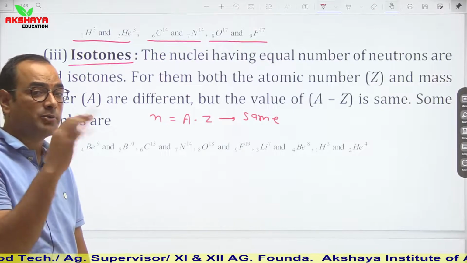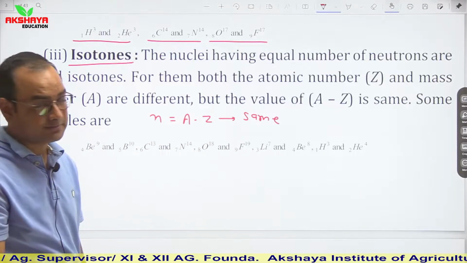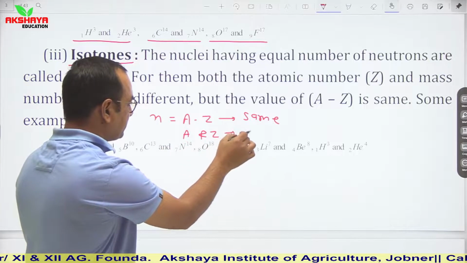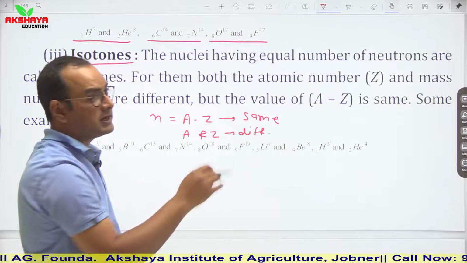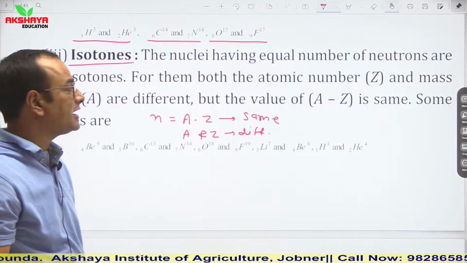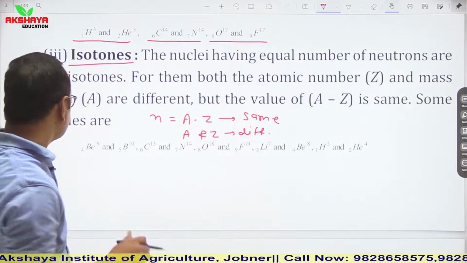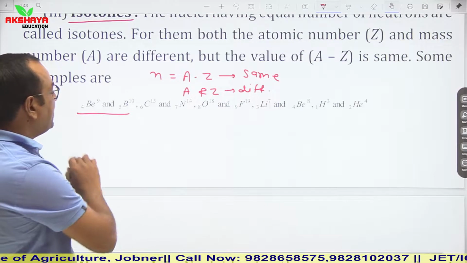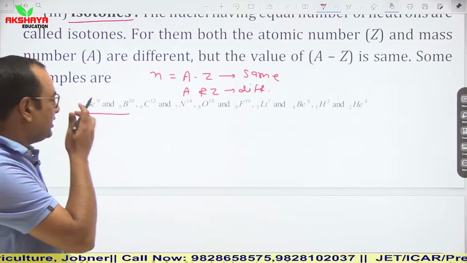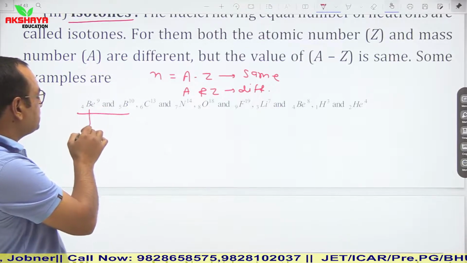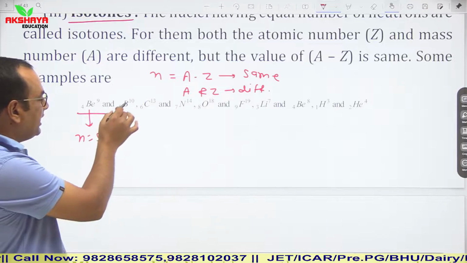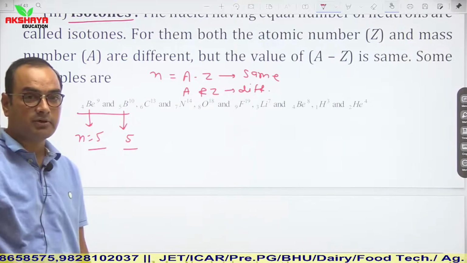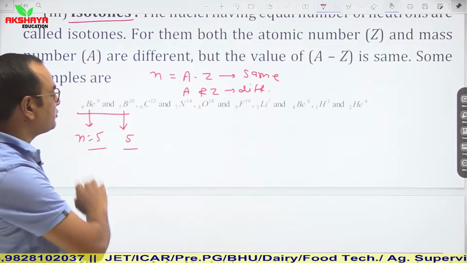And both atomic number and mass number are different. A and Z are different, but the number of neutrons is the same. Then such nuclei are known as isotones. So again we can clearly see 4Be9 and 5B10. Now see, in 4Be9 the number of neutrons is 5 and in 5B10 the number of neutrons is 5. So both have the same number of neutrons, hence they are isotones.